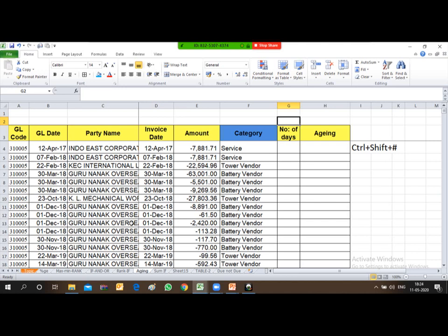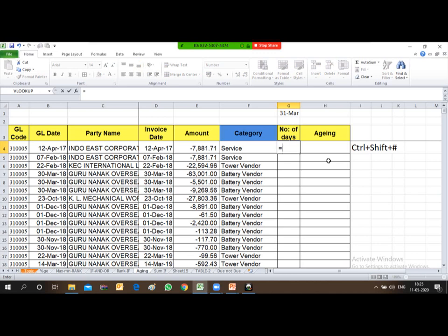Let me type over here the date, say 31st March 2020. As on 31st March, what was the number of days the invoice remained outstanding?